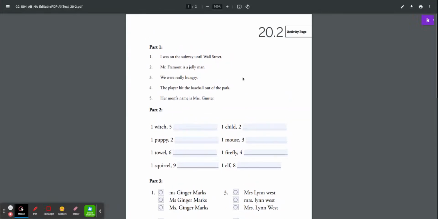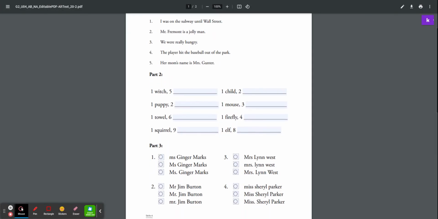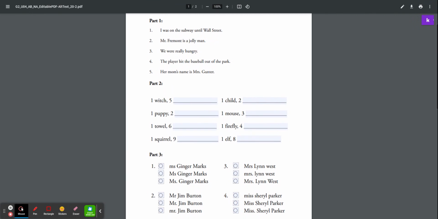Okay, so remember we're on activity 20.2, part 1. I was on the subway until Wall Street. We are going to circle the nouns. We're going to put a box around your proper nouns. We're going to put a squiggly line under the verb.